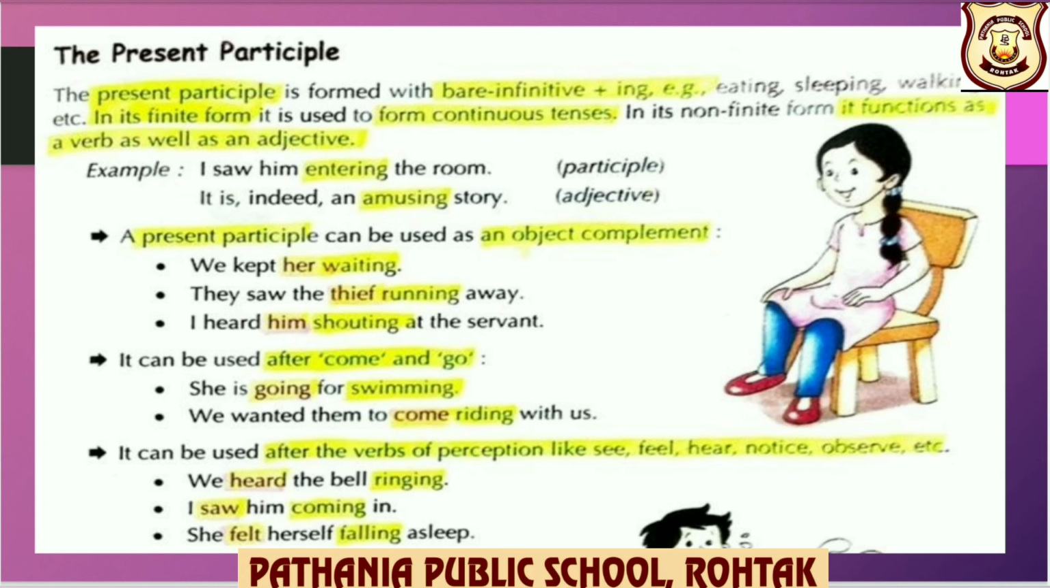A present participle can be used as an object complement. For example, we kept her waiting. So here present participle waiting is used as an object complement, children. Object, that is her.